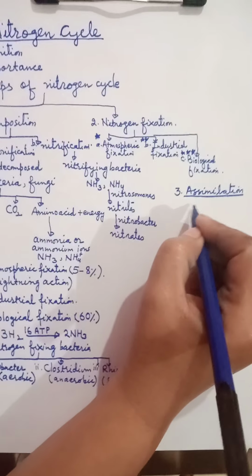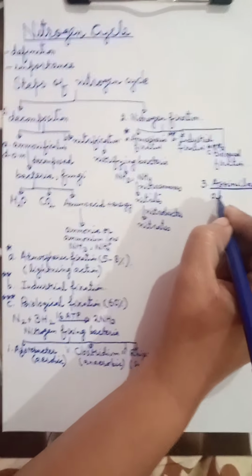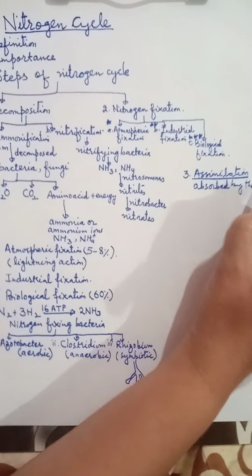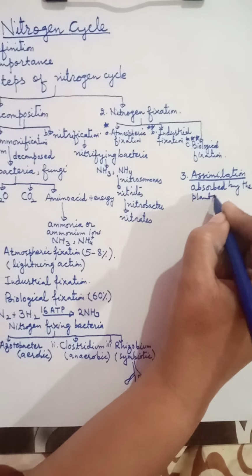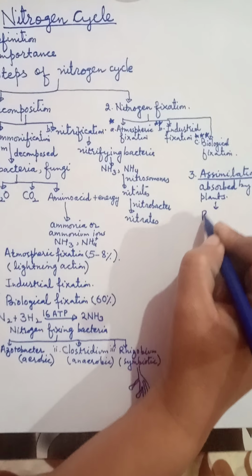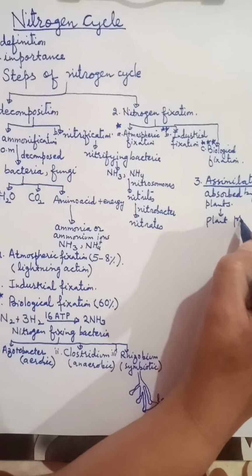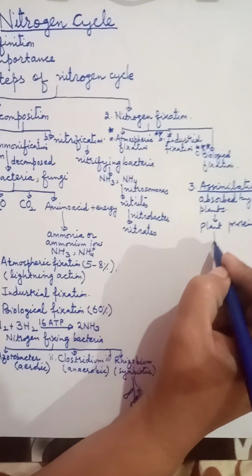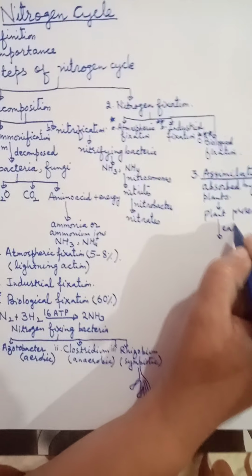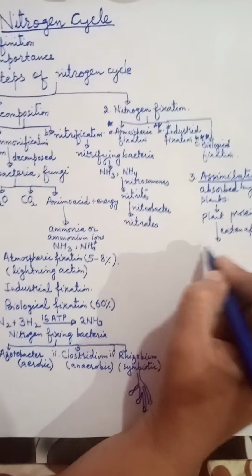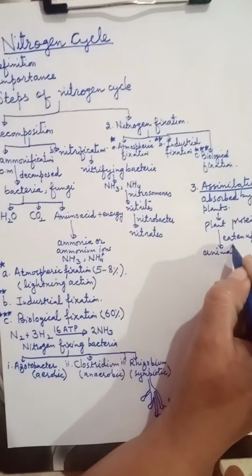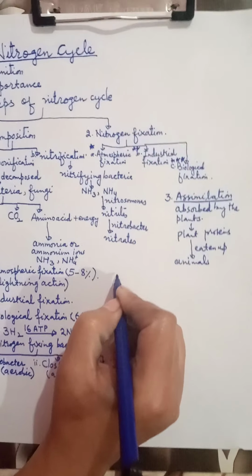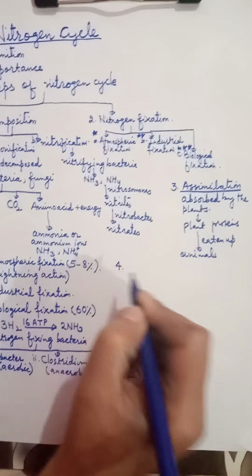and by biological fixation, these nitrates are absorbed by the plants, and in this way they become a part of what? Plant proteins and the nucleic acids of the plants. And when these plants are eaten by the animals, then they become a part of the animal body. So this process is called as what? Assimilation.